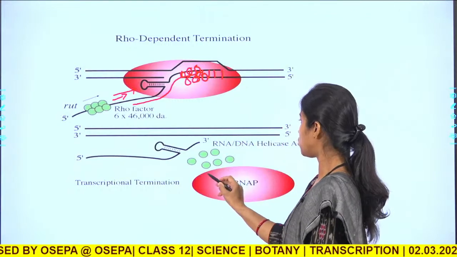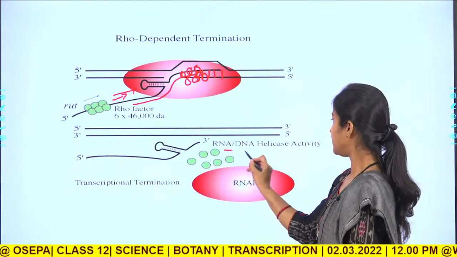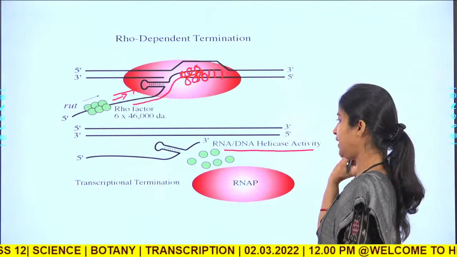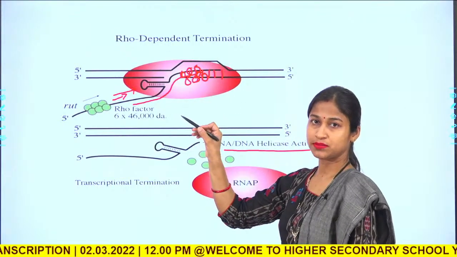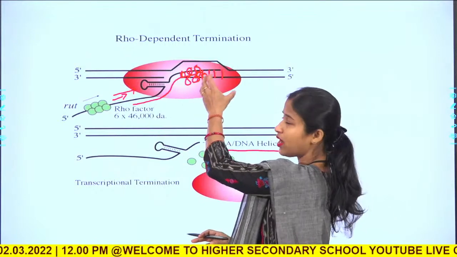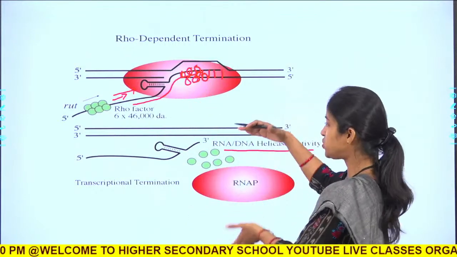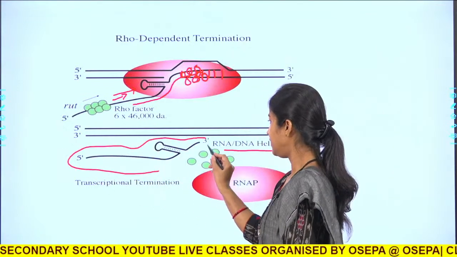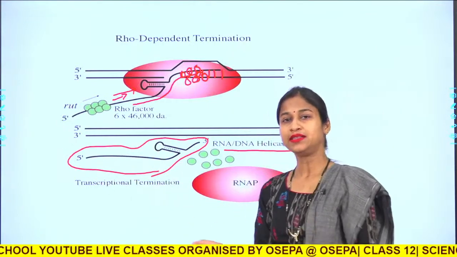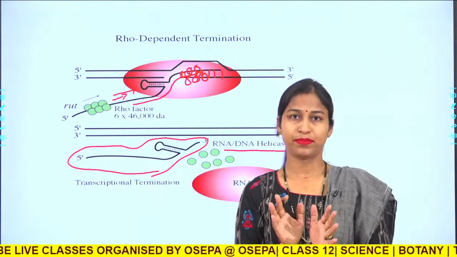So, once it reaches the RNA polymerase molecule, it dissociates everything and you get your RNA transcript. Okay. And in this way termination happens.